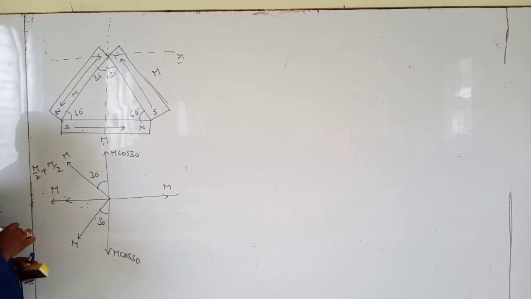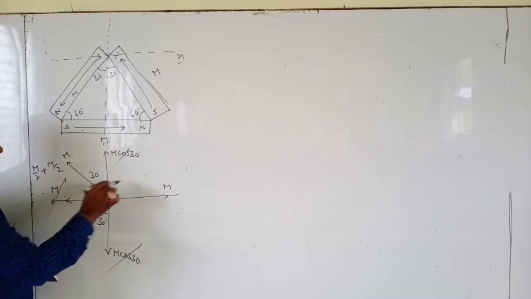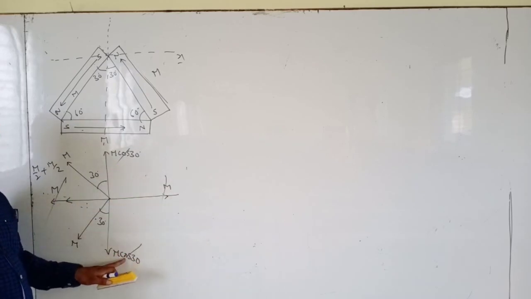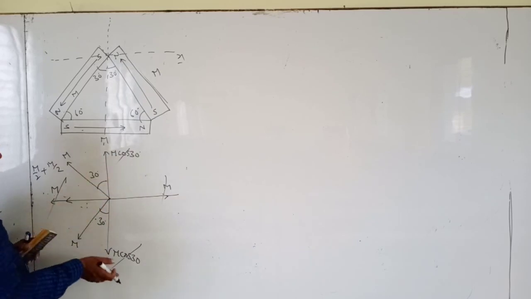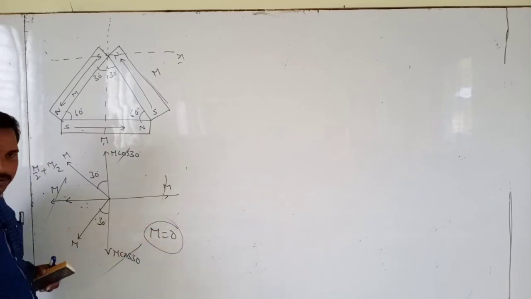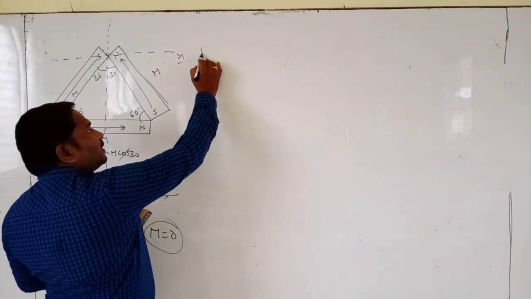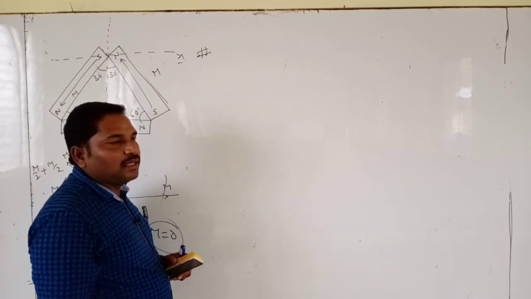This becomes M. The M cancels because these vectors are acting in opposite directions. Then the resultant magnetic moment becomes 0. M equals 0. This also came in previous questions in various competitive exams.